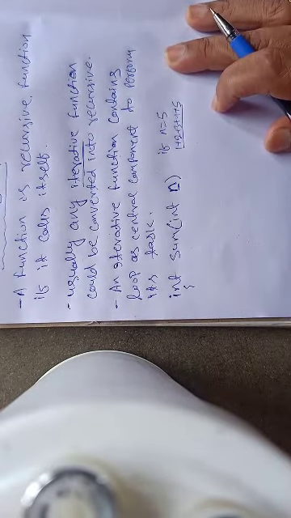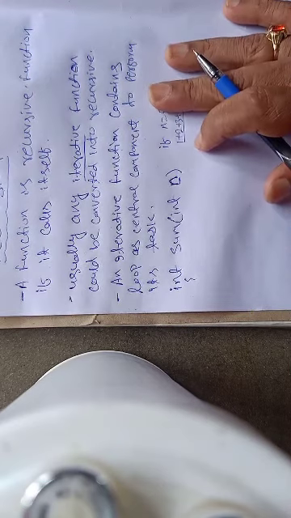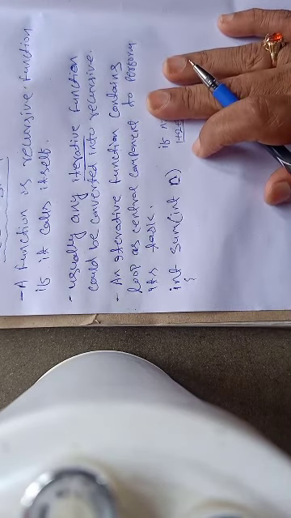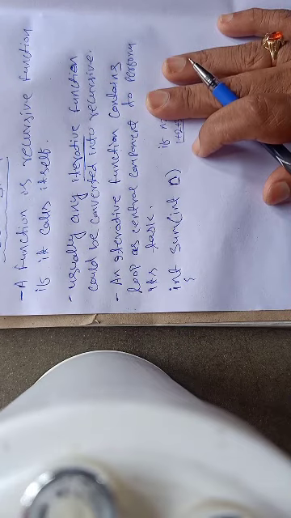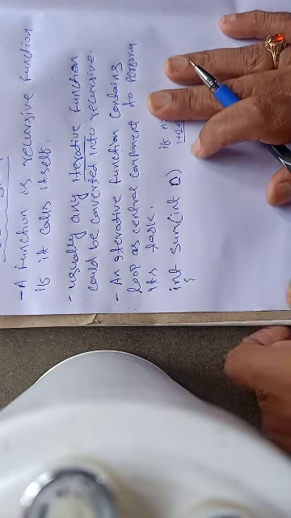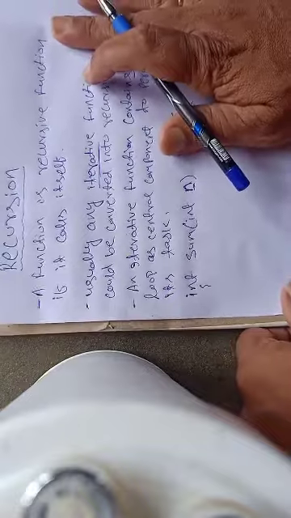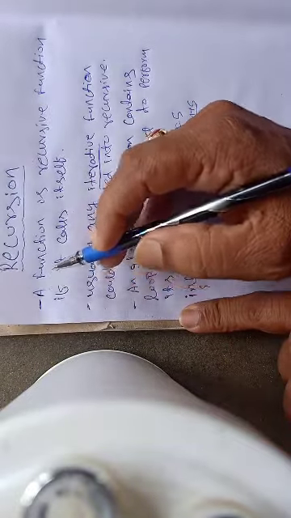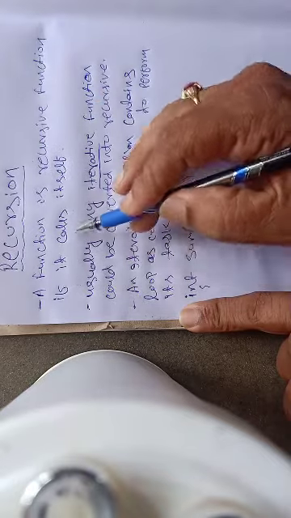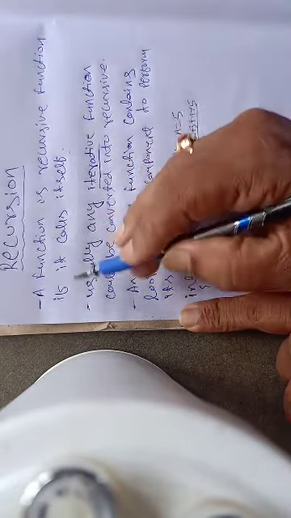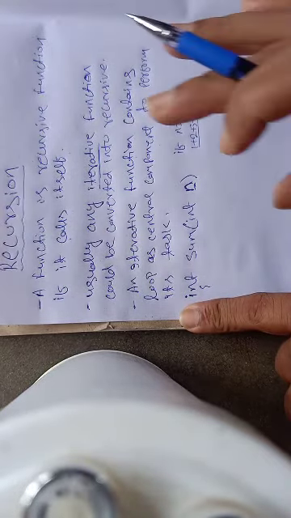So hello my students. In our last video we discussed the definition of recursion and the criteria to create a well defined recursive function. Now I will briefly give you the definition again. Any function is said to be a recursive function if it calls itself. Okay, this is the definition.